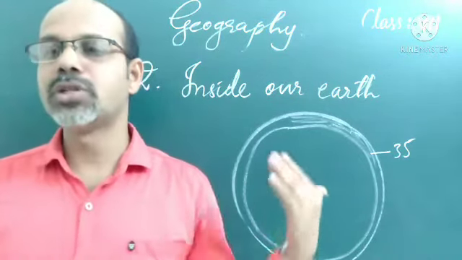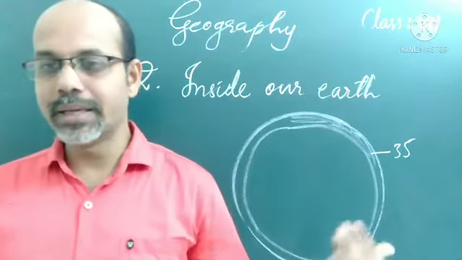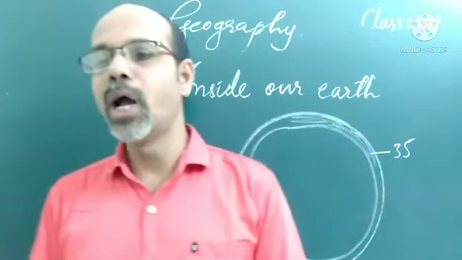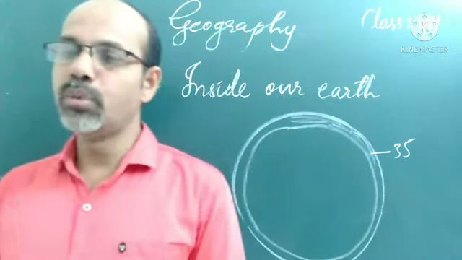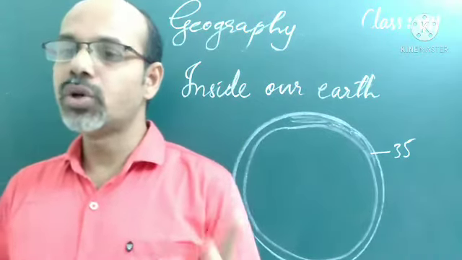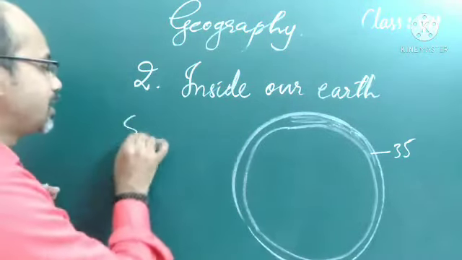Main minerals constituting the crust: in the continental masses we find silica and alumina. These are the two main minerals, silica and alumina, so it is called Sial.